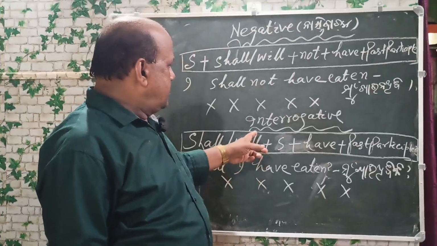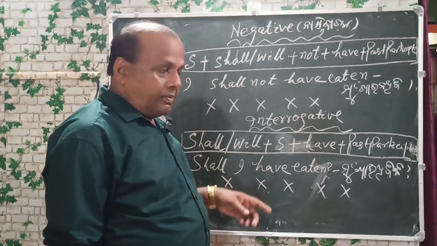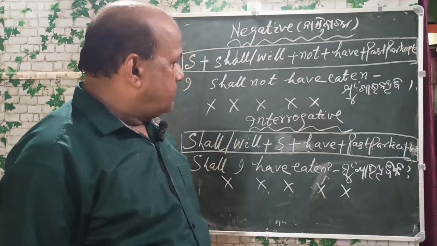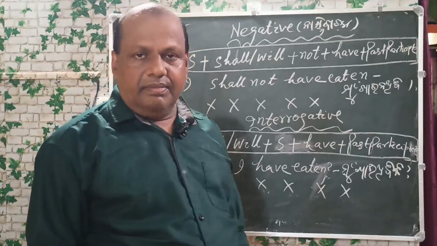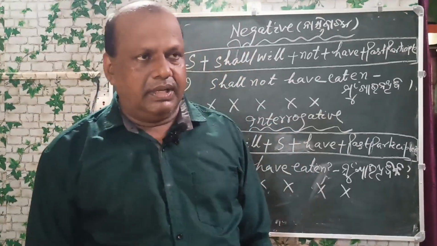Now you see the interrogative form of future perfect tense. The pattern is shall or will plus subject plus have plus past participle. Shall I have eaten? Mu khai thibi ki. Shall we have eaten? Ambe mane khai thibu ki.